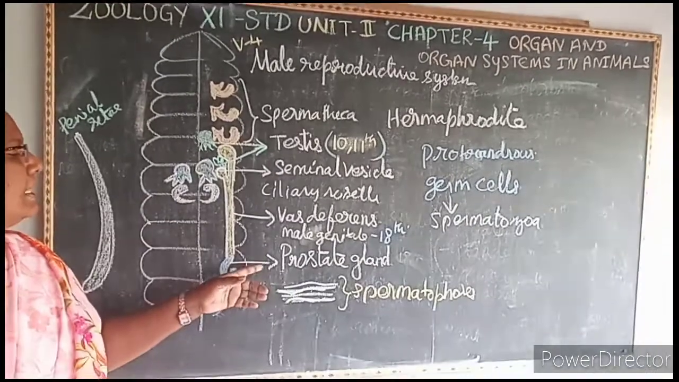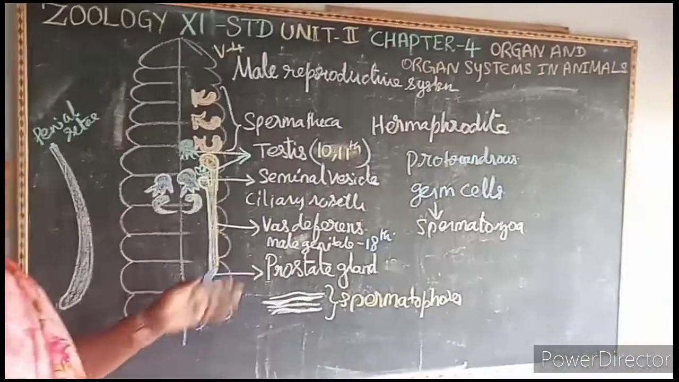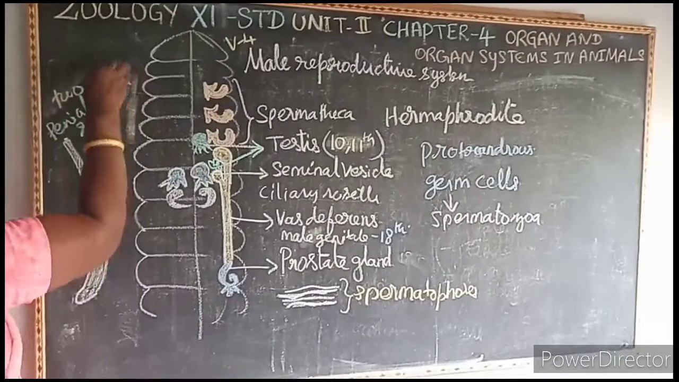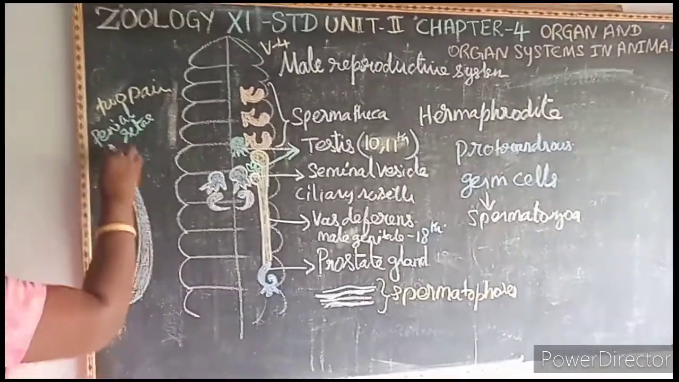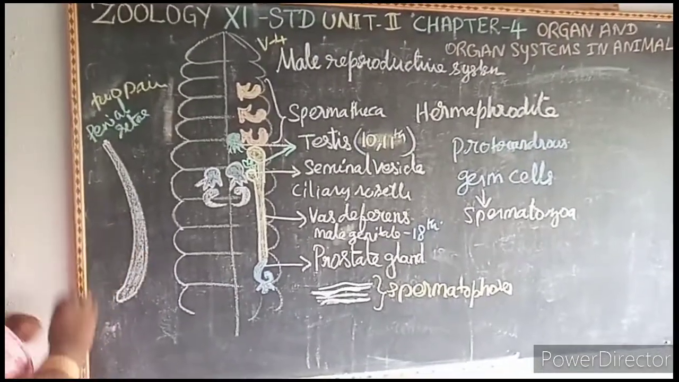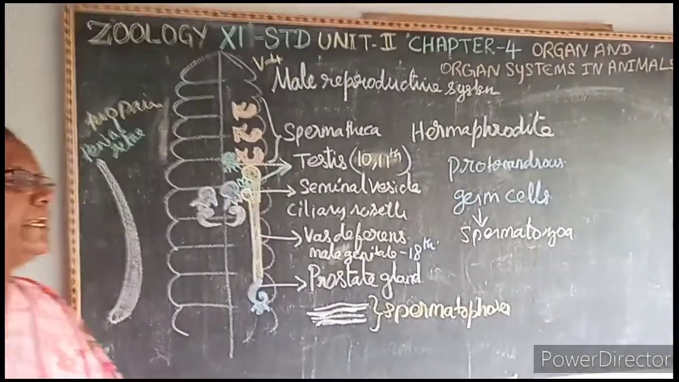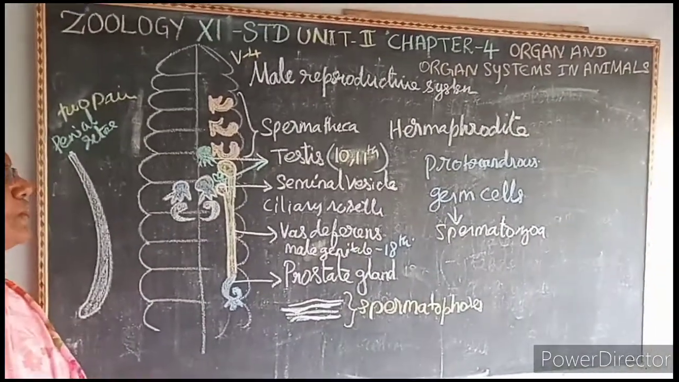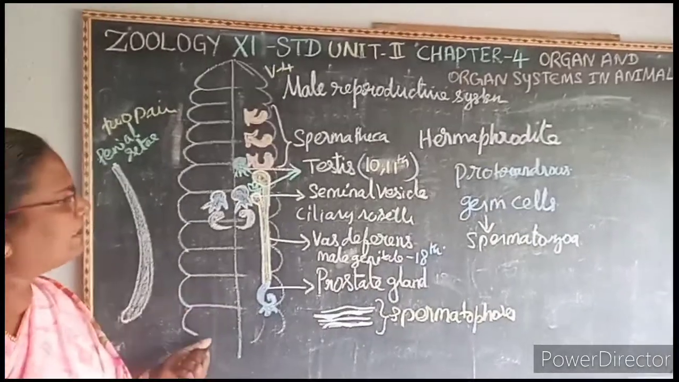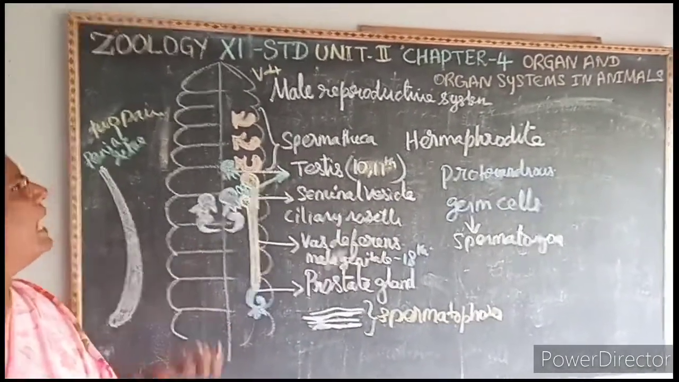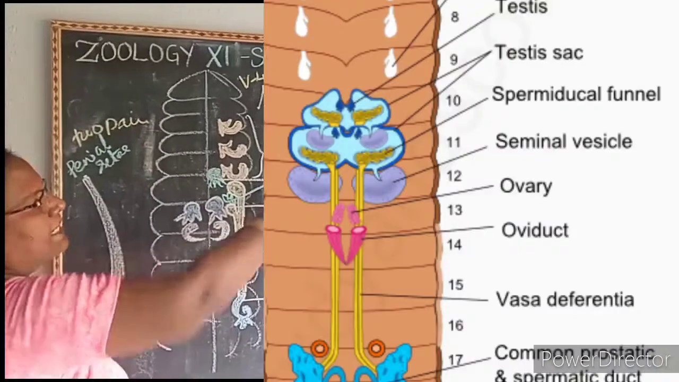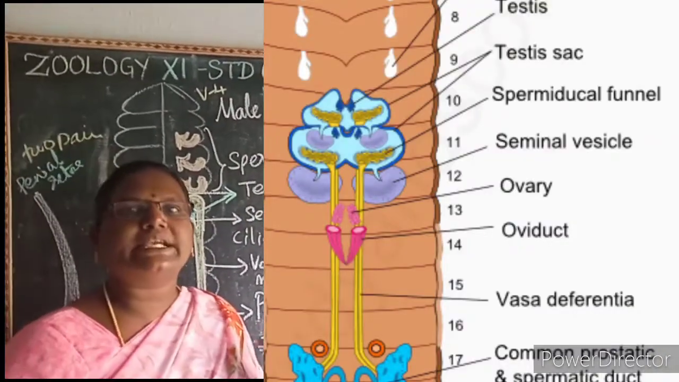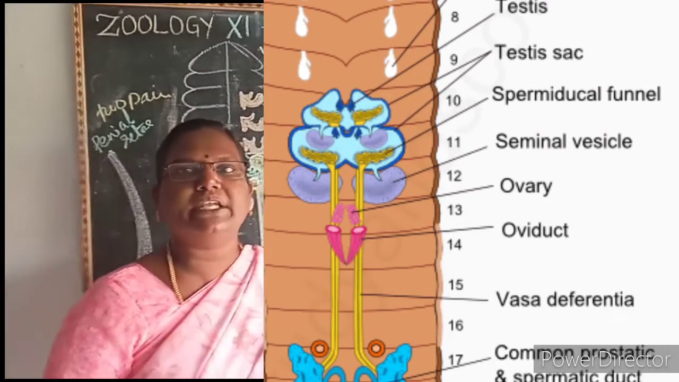Spermatophores. Then this male genital pore has two pairs of penial setae which help in the copulation. See, these are the penial setae. So what is a copulation? A deposition of the sperm in the female reproductive tract is called copulation. It's very simple. See the picture and say the answer. So what is the first one? It is a hermaphrodite. What is a hermaphrodite? If both the male and the female sex organs are present in the same individual.